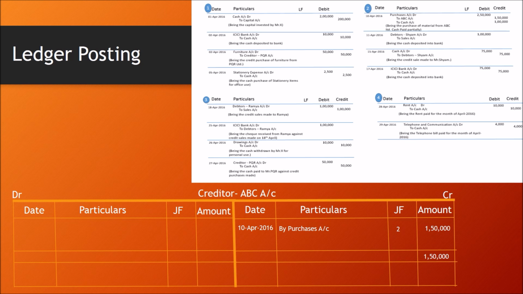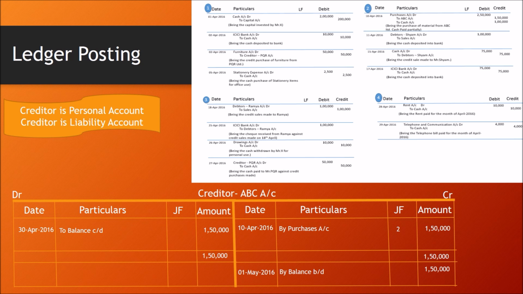And we need to balance it. Credit side total is 1,50,000. Debit side also should be 1,50,000 by way of balance carried down on 30th April 2016. Amount carried down is 1,50,000. And on 1st May 2016, by balance brought down is 1,50,000. Creditor is a personal account and it is a liability account. Creditor account generally shows a credit balance.